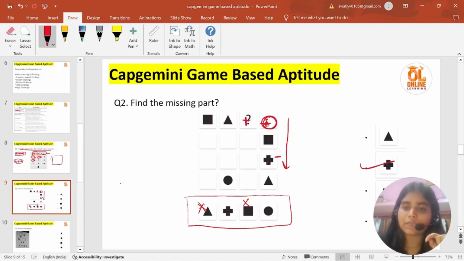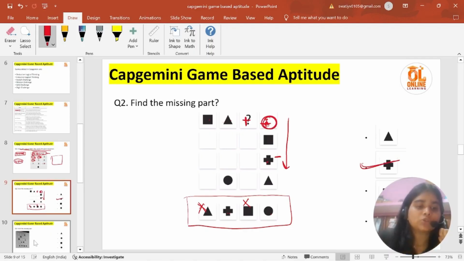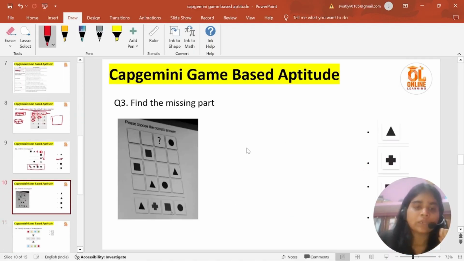So what is your correct answer? This is your correct answer. So let's move towards our next question. See, in this what we are given is, what is the missing part over here, what you should put here.